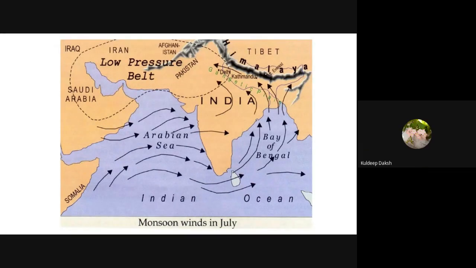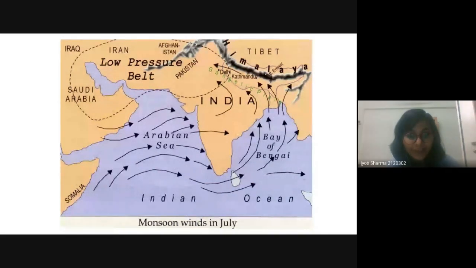So this is a zone where, what to say, where westerlies meet. Not westerlies, the trade winds will meet here. So this will create the low pressure zone.